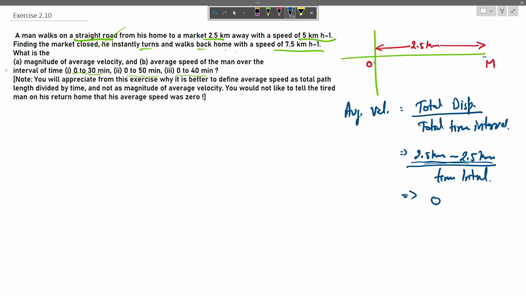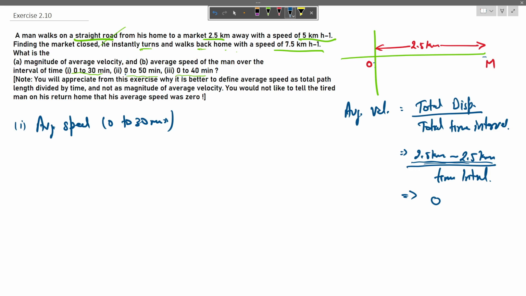Now in the second part of the question we have to find the average speed during the time intervals of 0 to 30 minutes, 0 to 50 minutes, and 0 to 40 minutes. So let us take situation 1, the average speed in 0 to 30 minutes. First let us find out how much time it takes to cover the distance of 2.5 kilometers, that is, when he goes for the first time from home to market.